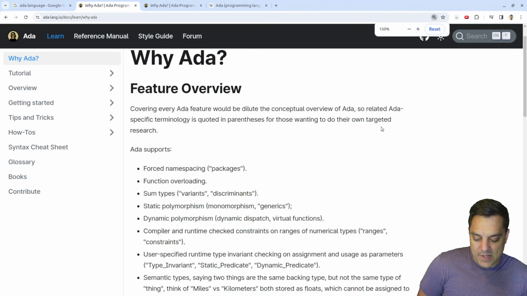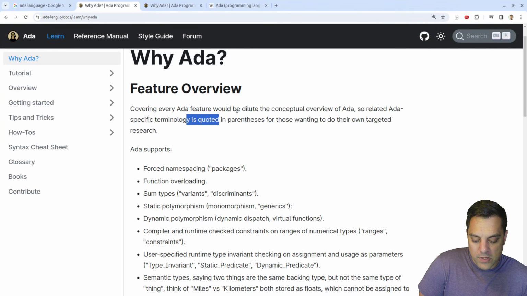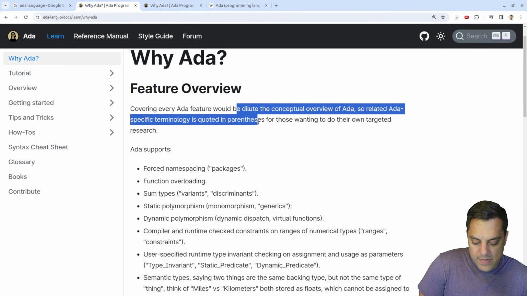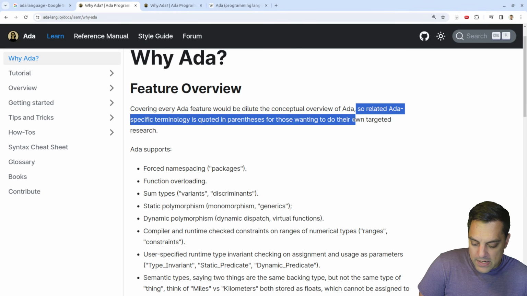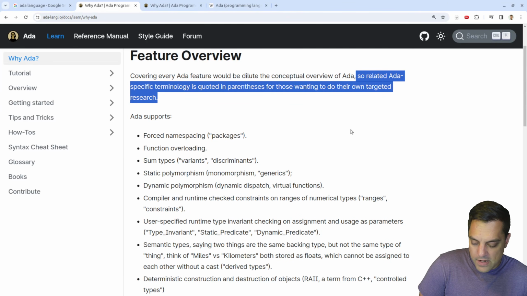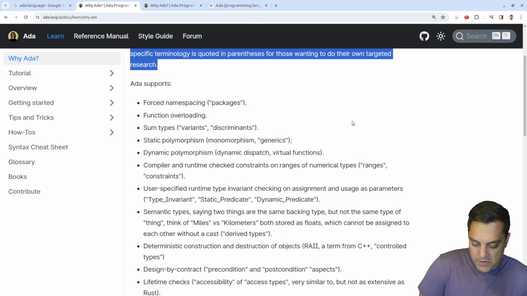Why Ada? Okay, let's see. Okay, so we're not covering every Ada feature, which would dilute the conceptual overview of Ada. Related Ada specific terminology is quoted in parentheses for those wanting to do their own targeted research. Okay. No, we just want to follow along this tutorial here.